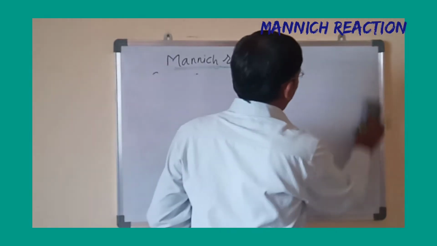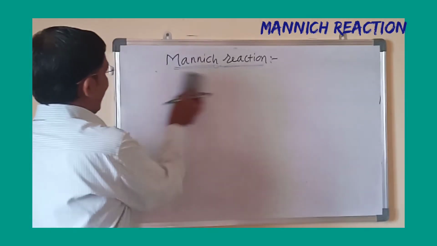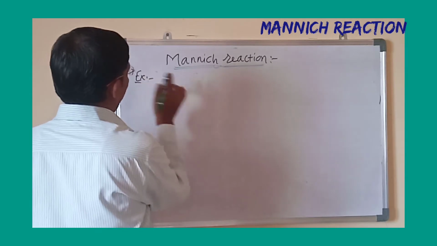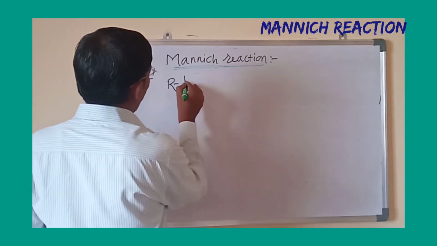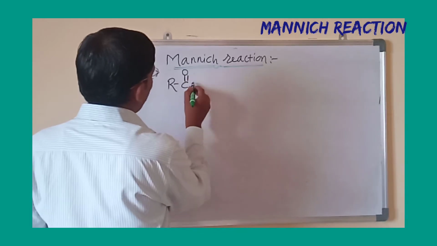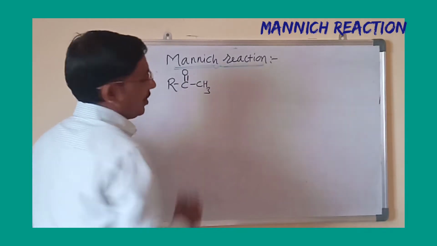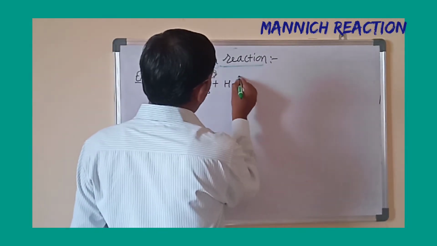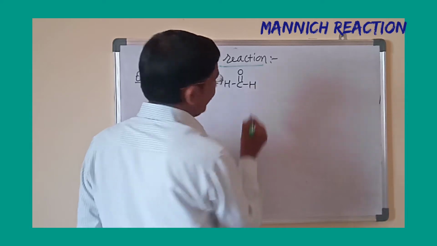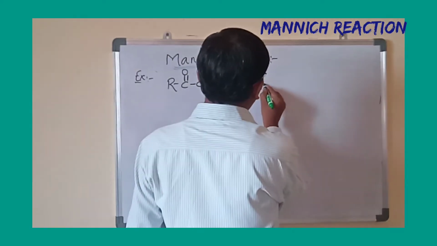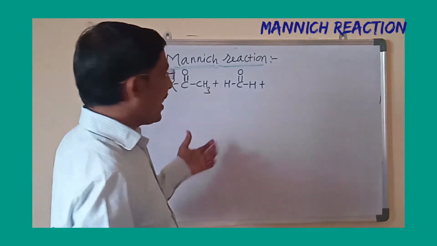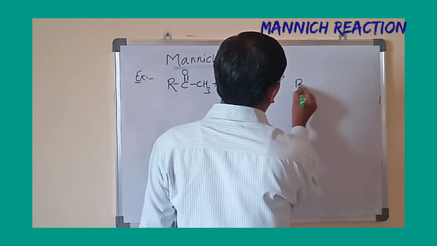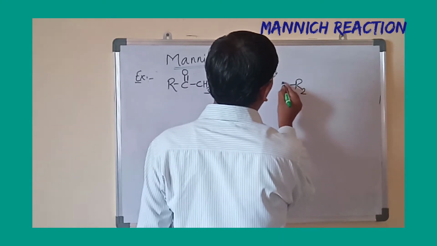Now we will see the reaction, that is a general reaction. R C double bond O CH3. Generally ketones treated with here formaldehyde HCHO plus, as I said, either ammonia or primary amine or secondary amine. Here I will take secondary amine, that is R2NH